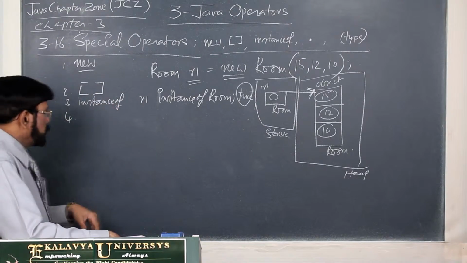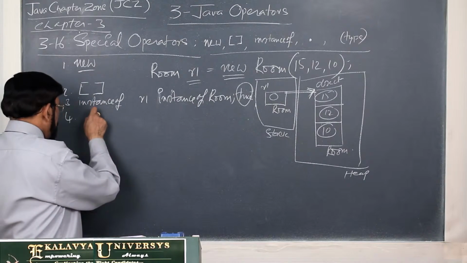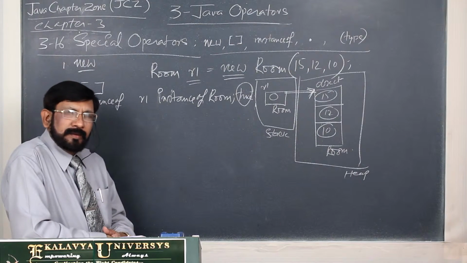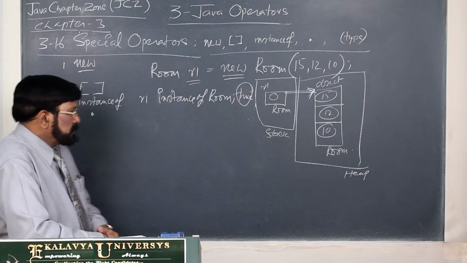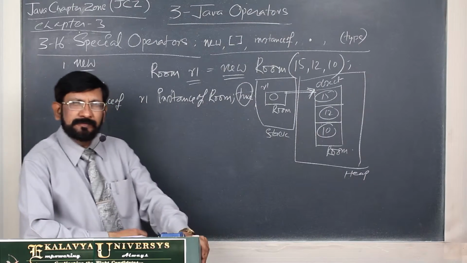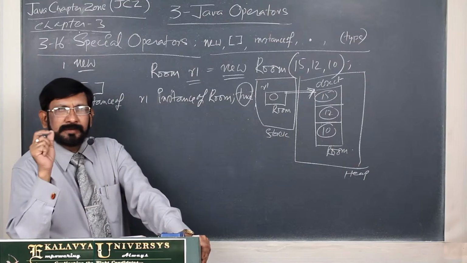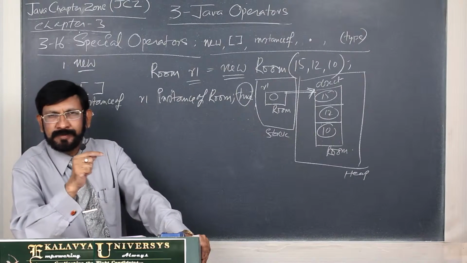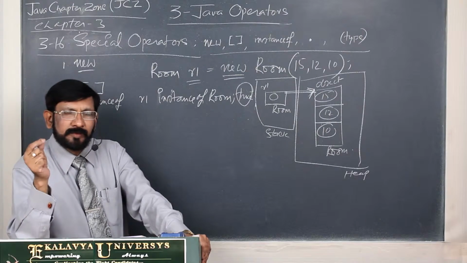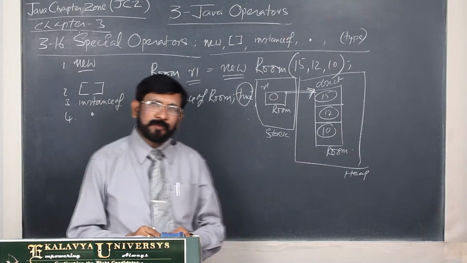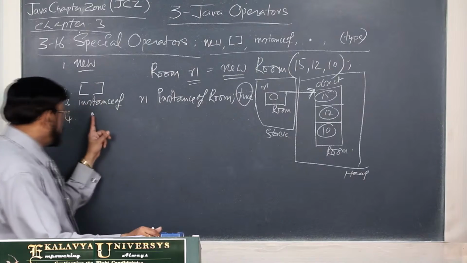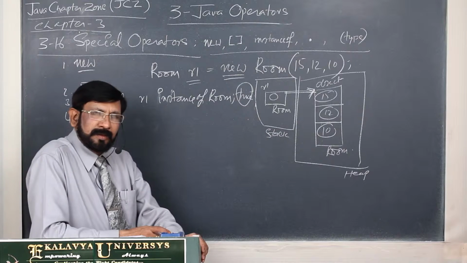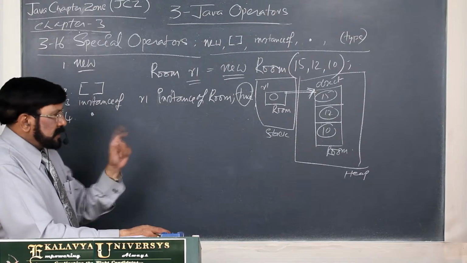Now the fourth special operator is the dot operator. It is also called the period operator. In Java, especially in object oriented programming, this is very frequently used, because if we have to create any expression by composing different types of elements, you can create. So for connecting them, for composing different elements, we use the dot operator. Now I will give you a few examples. It connects packages and sub packages.